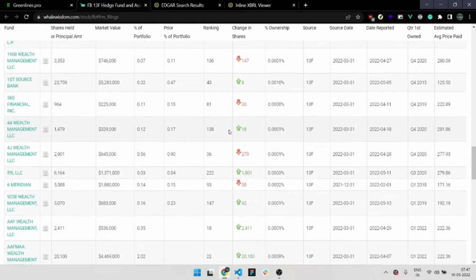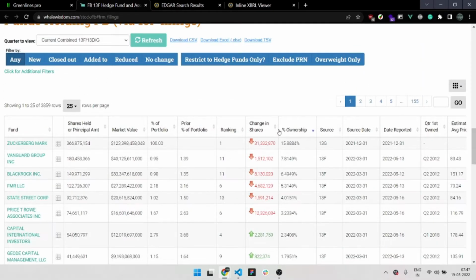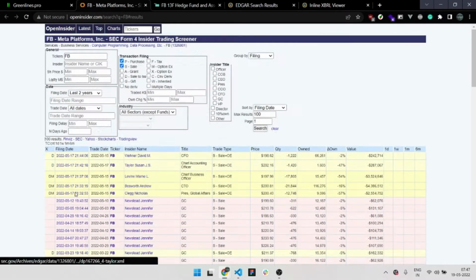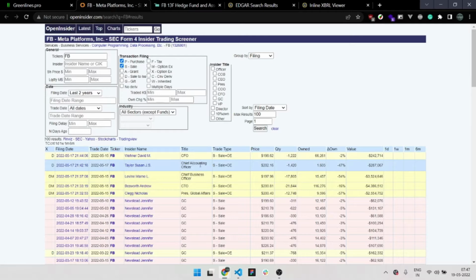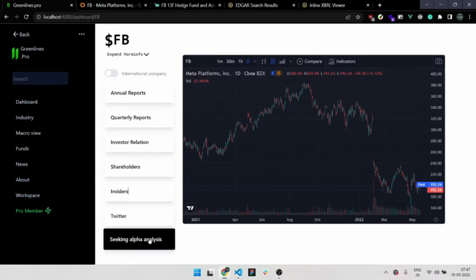If you scroll down, you have all the things you need, like ownership structure, and you can see Mark Zuckerberg owns 15%, 16%. Then you have insider buying. This will tell you who are the insiders that are buying the stock right now. Like this is the CFO of Facebook, how much he bought, how much he sold. And then you have Twitter and Seeking Alpha analysis, which I know you always know.